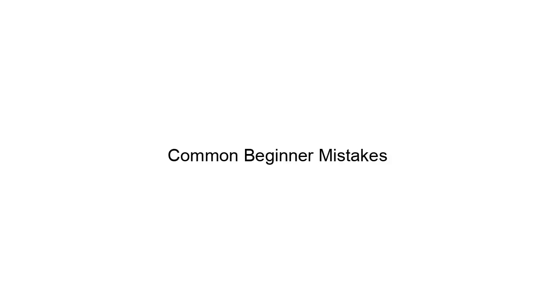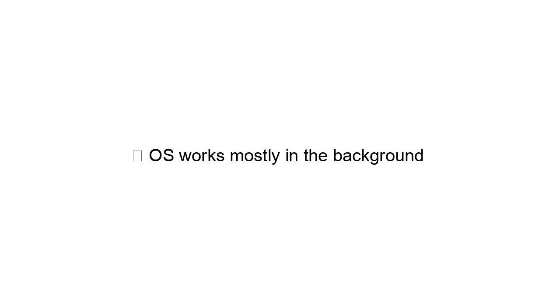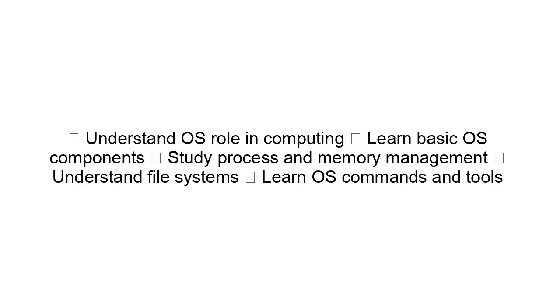Common beginner mistakes. Beginners often think the OS is just the interface. Confuse the OS with applications. Ignore the hardware management role. Forget the OS controls CPU and memory. Assume programs run directly on hardware. These happen because the OS works mostly in the background. Good practices, conceptually: understand the OS role in computing, learn basic OS components, study process and memory management, understand file systems, learn OS commands and tools.